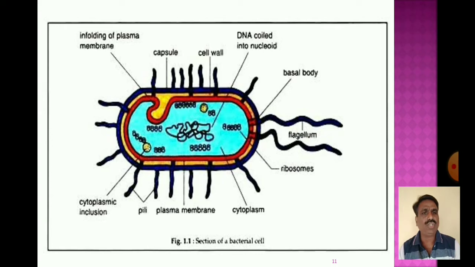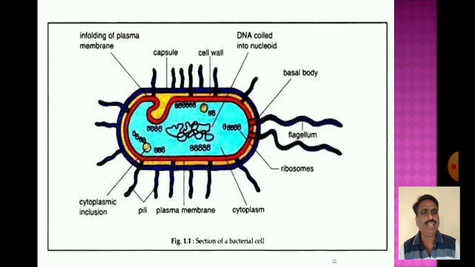Look at the pictures. There is a cell wall, and next to the cell wall is the plasma membrane, then the outer layer, known as the glycocalyx. A flagella is present, ribosomes are also present, a basal body is present, cytoplasmic inclusions are present, then pili, ribosomes, capsule, cell wall, and DNA coiled into the nucleoid. These are the pictures of the sections of the bacterial cell.